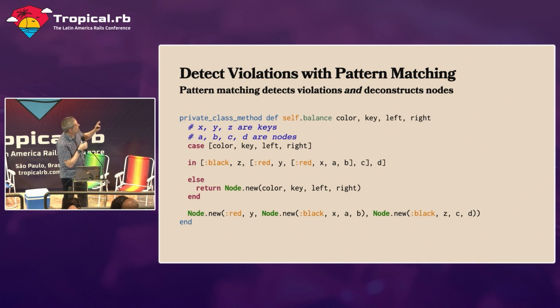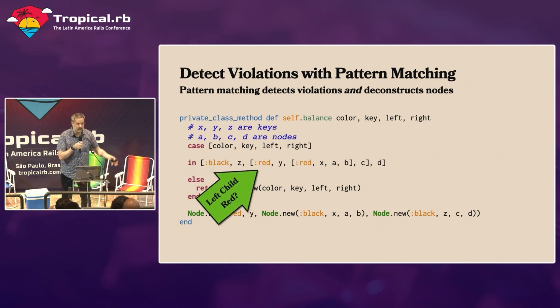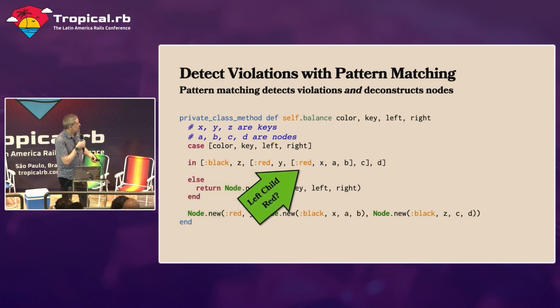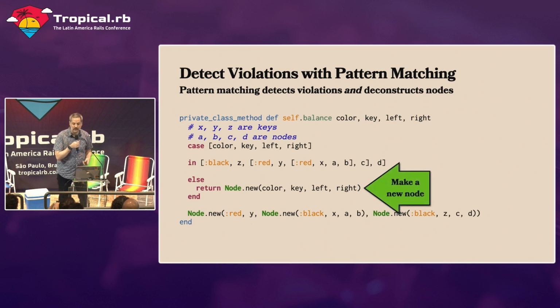This is the pattern matching code. All we're saying is, hey, is the top node black? Also, is your left child red? And is its child red as well? And if that's true, then we're just going to go ahead and rotate the tree. And if that's not true, then we're going to return a new node. And that's it. That's all we have to do to resolve this.